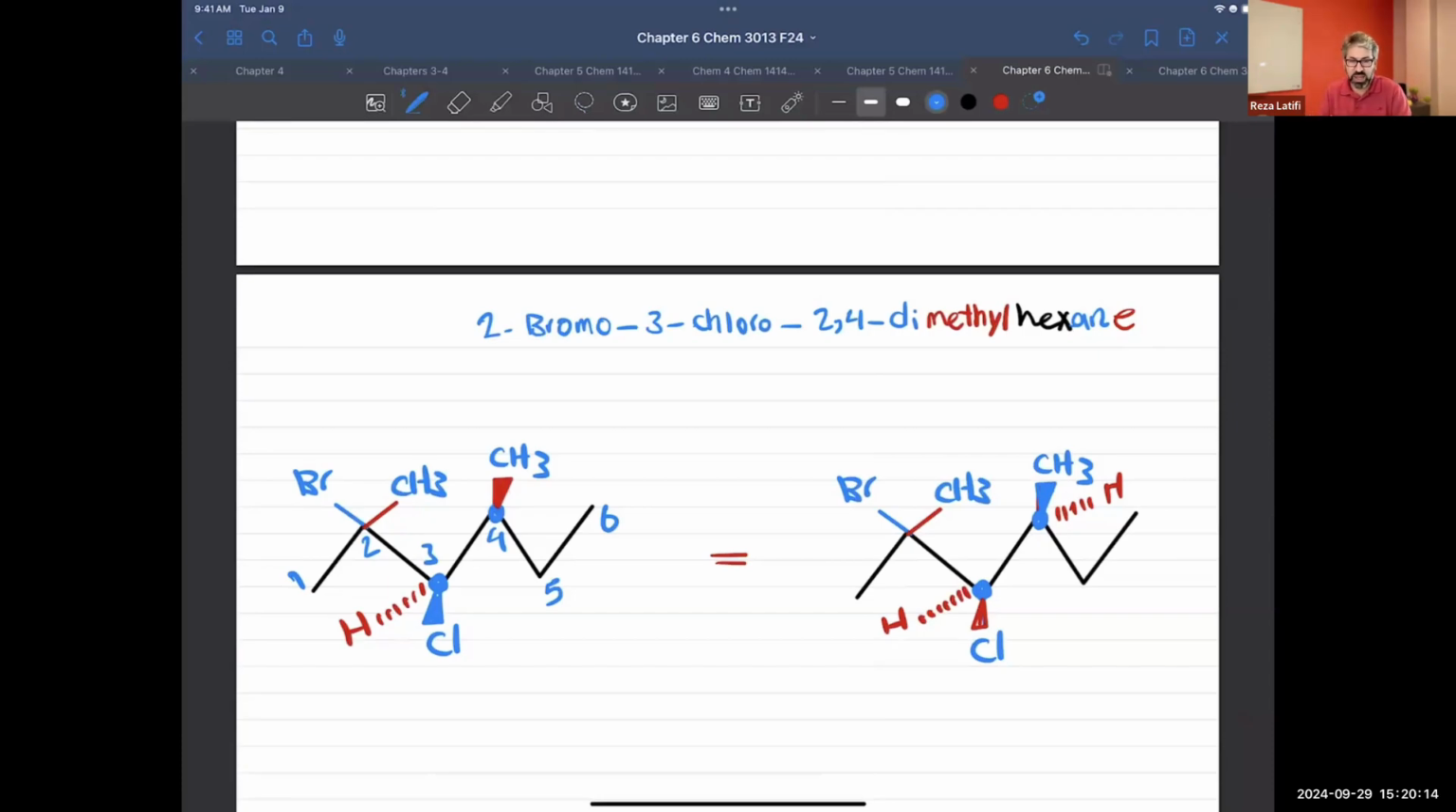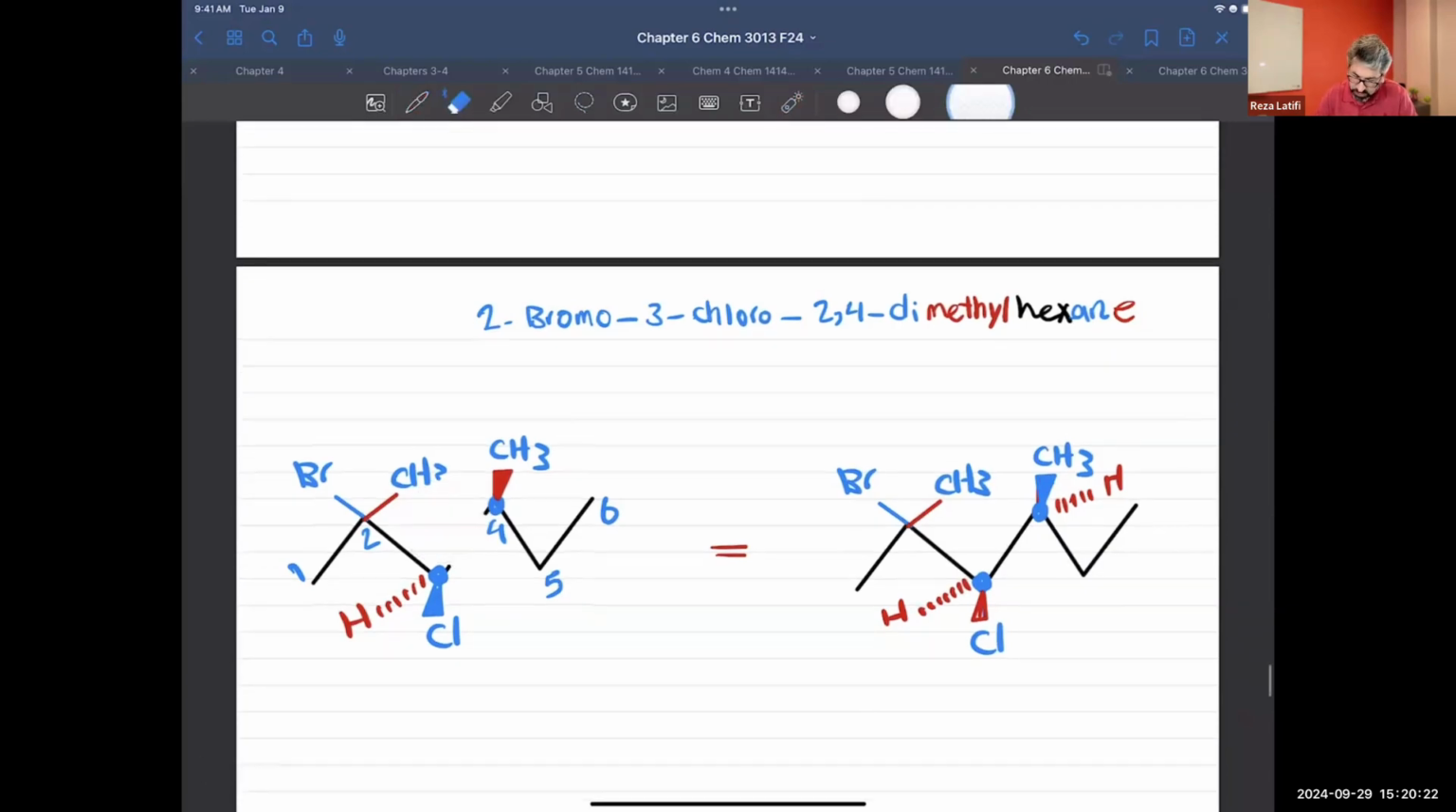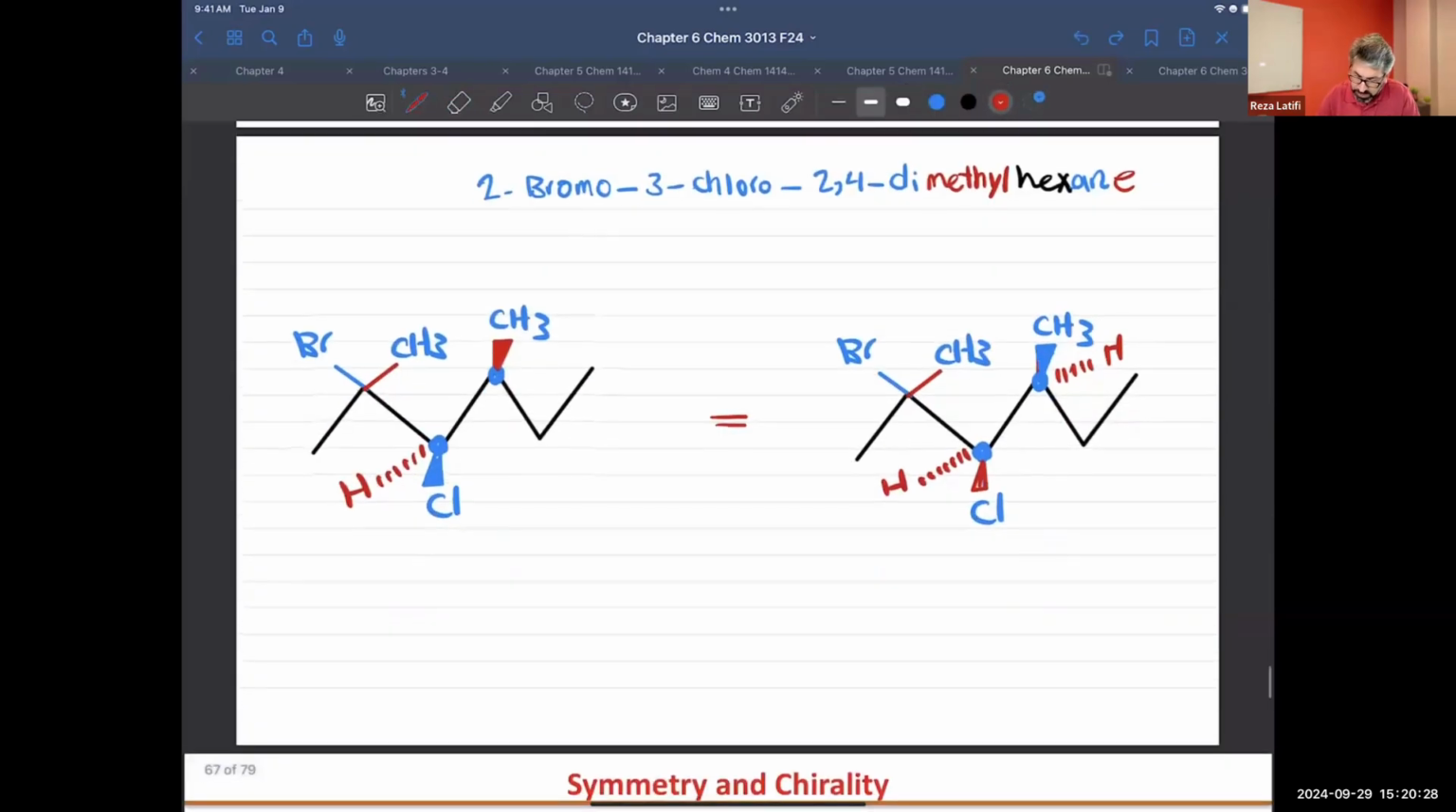Next thing is I want to assign the configuration for each one. Okay, the configuration. You start with this. Let me get rid of numbers. Okay, this is going to be number 1. Next, which one is going to be number 2? This carbon is going to be number 2 because it's attached to bromine, and this one will be number 3. Where is hydrogen? Back of the plane. Now, if you follow the numbers, this is clockwise. So the first carbon is going to have R configuration.